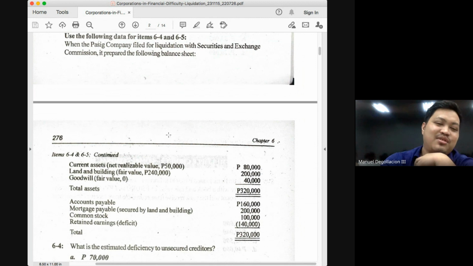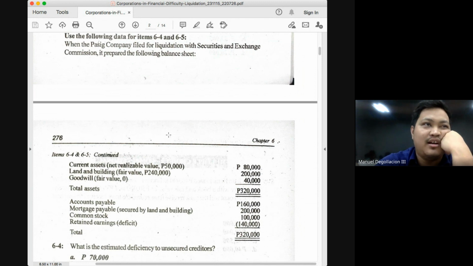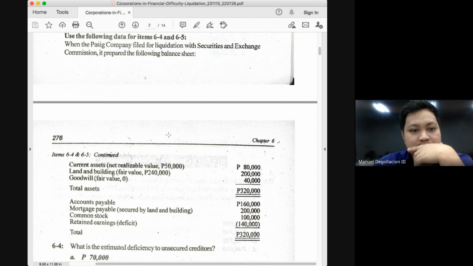Another way, class, to solve for your deficiency is to use the book values, class, okay? And just reflect the losses and gains. What do I mean? Based on this balance sheet, class, how much is your equity, your negative equity? You have common stock of 100, and you have negative retained earnings of 140.